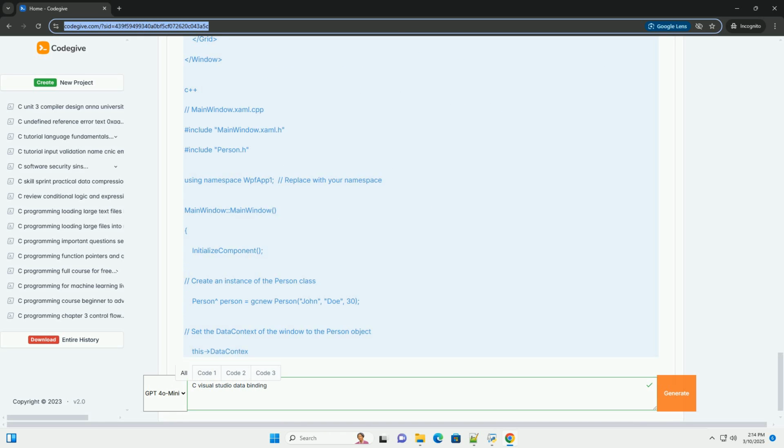Conclusion. Data binding is a powerful technique for building more maintainable and efficient UI applications. WPF offers a robust and flexible data binding system, while Windows Forms provides a more basic implementation. For larger projects, using the MVVM pattern in conjunction with WPF data binding is highly recommended. This provides structure and testability.